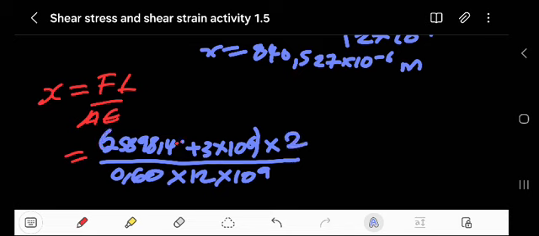Let me check if I'm using this formula, what can we achieve here? 258.98 plus 3 times 10 to the power of 6 times 2, over 0.60 times 12 to the power of 9. What can we achieve here?